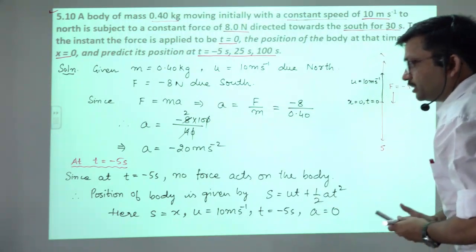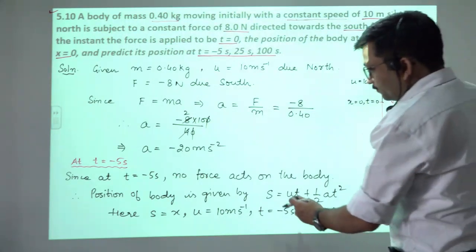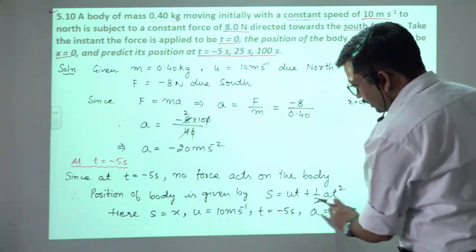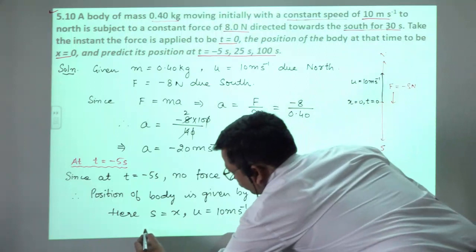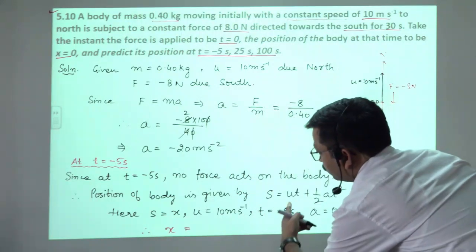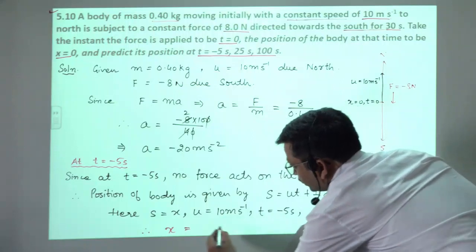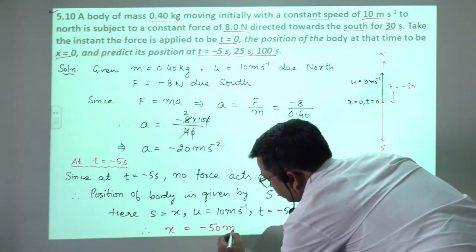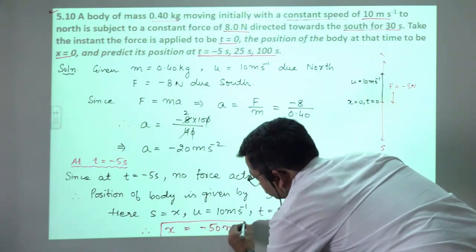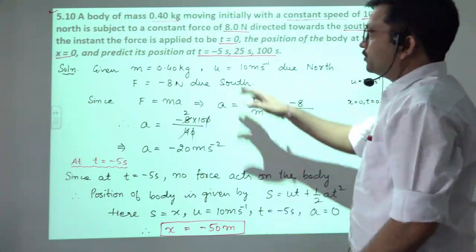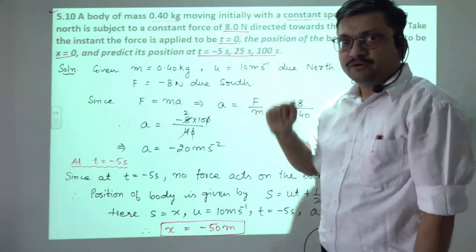So substituting the value here, u into t remains, and the other term becomes 0. So therefore x at minus 5 second will be equal to u into t, that is equal to minus 50 meter. In this way we calculate the position of the body at t equal to minus 5 second.